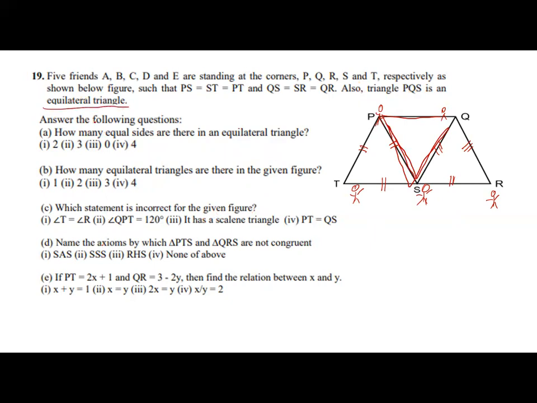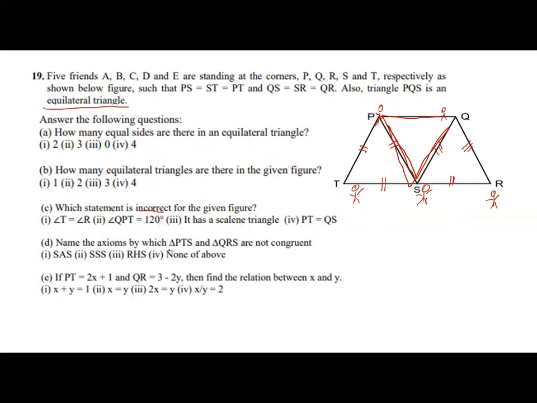Now, answer the following questions. How many equal sides are there in an equilateral triangle? 2, 3, 0, 4. How many equilateral triangles are there in this figure? 1, 2, 3, 4. Which statement is incorrect for this given figure? T is equal to R, QPT is equal to 120 degrees, it has a scalene triangle, PT is equal to QS.